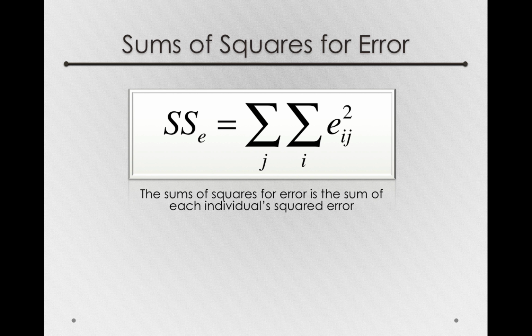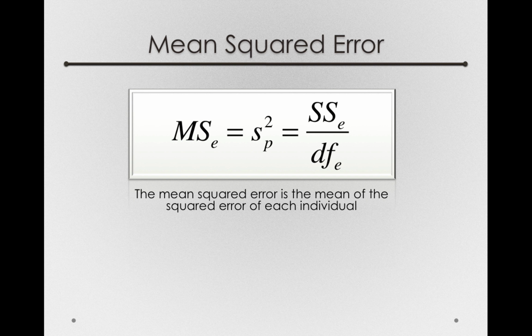But remember, we're going to be using these sums of squares to estimate a variance. And we find variances by dividing sums of squares by their degrees of freedom. The way to do this is simply dividing the sums of squares for error by the degrees of freedom for error. And this will yield a quantity known as the mean squared error. Remember, variances are also called mean squares. They literally are the mean squared error of individuals. In this case, the mean squared error is the mean of the squared error of each individual.